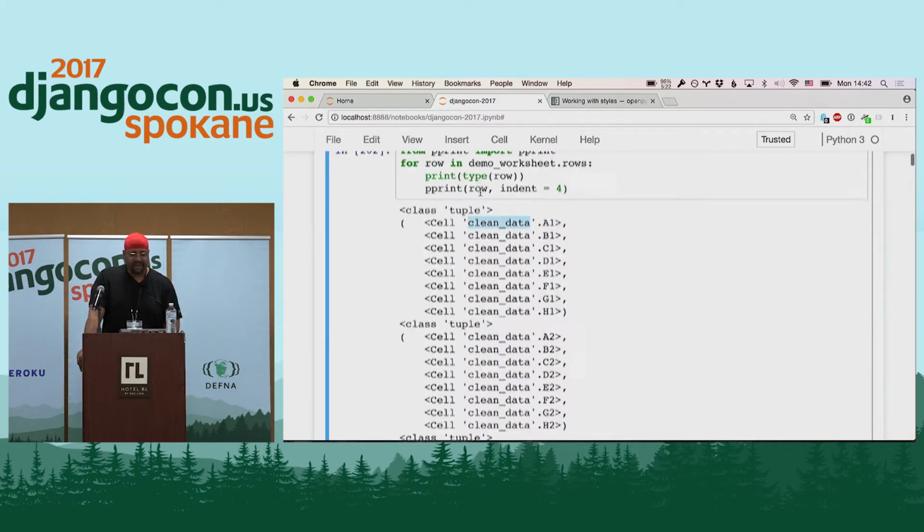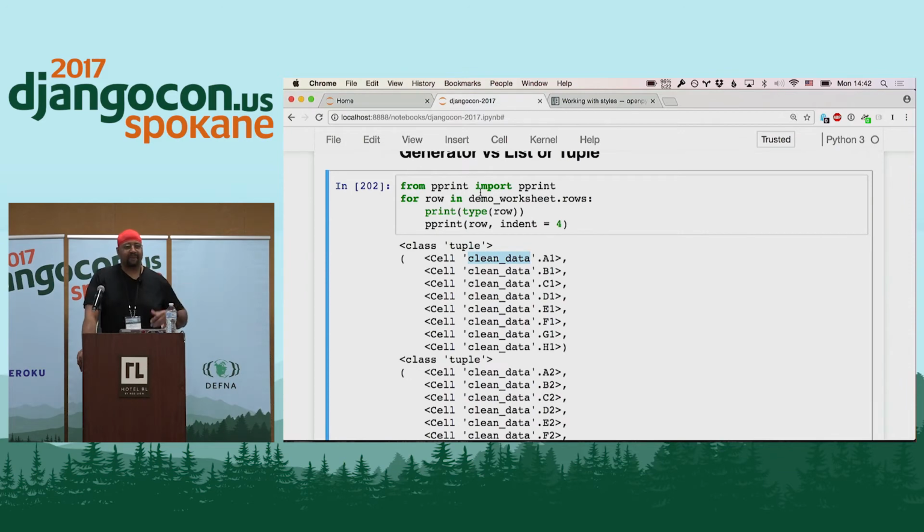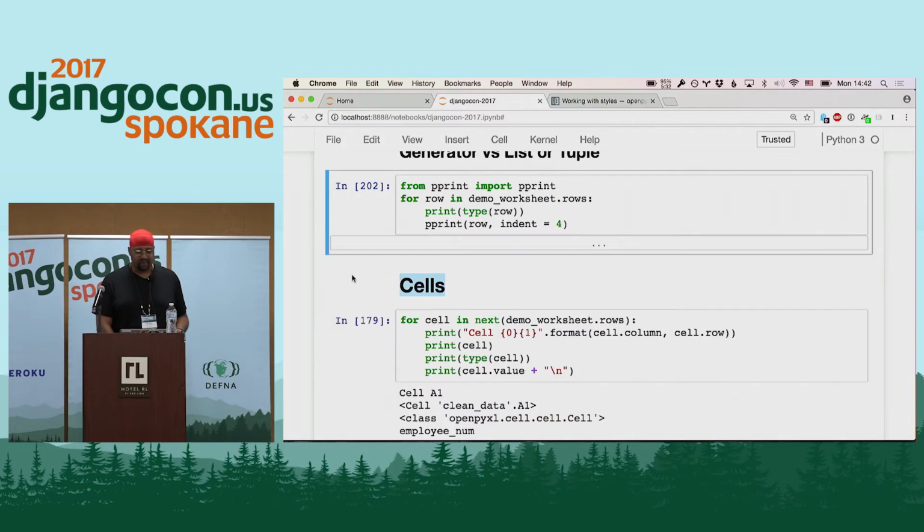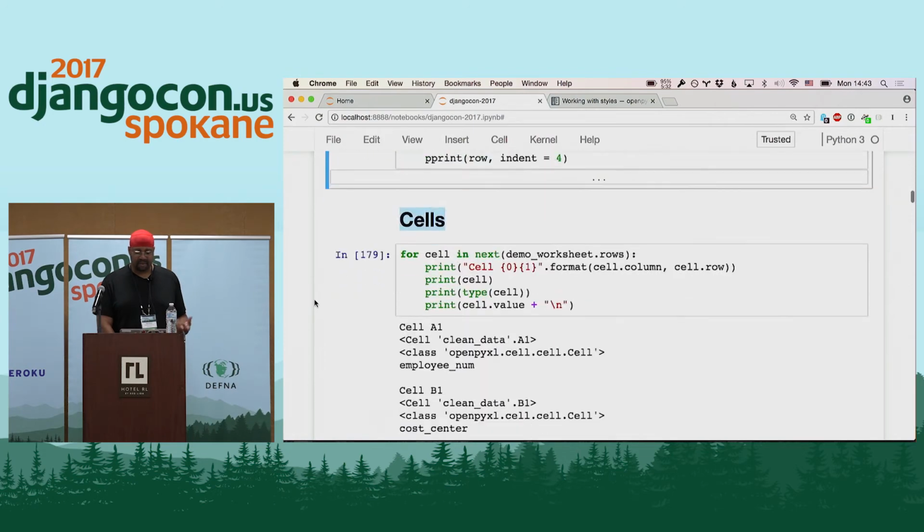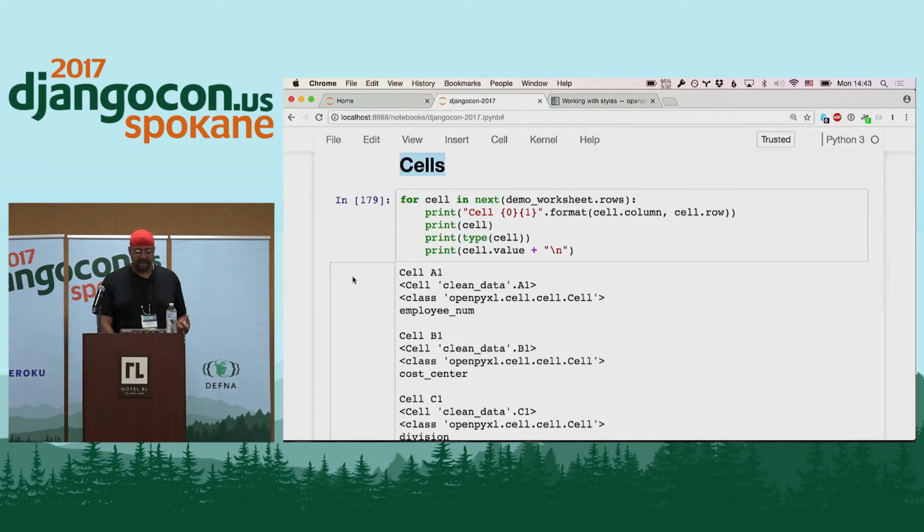And so you have a tuple. This generator object is giving you tuples, and each element in that tuple is a cell. A tuple is a standard Python data construct; a cell is not. A cell is another openpyxl data construct, and we'll see why that's important and useful in just a moment. So we move on and take a look at cells.